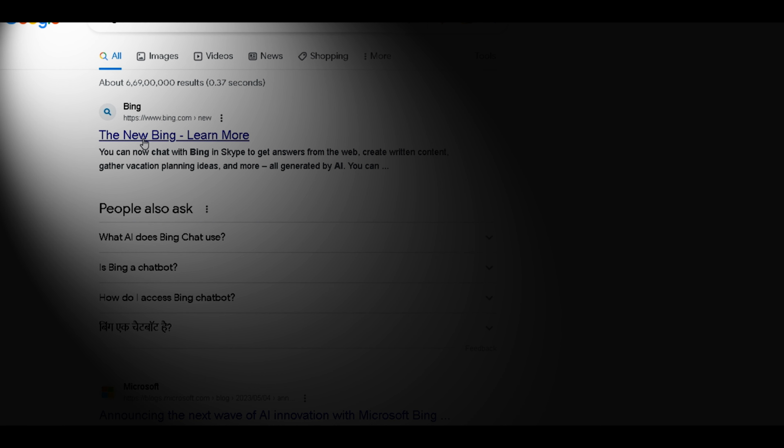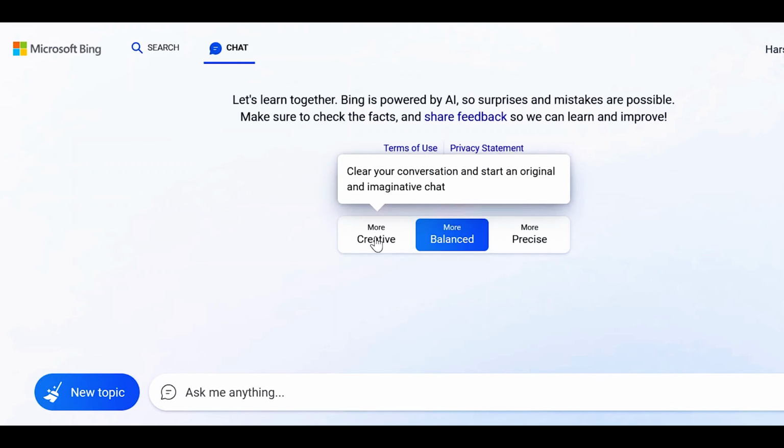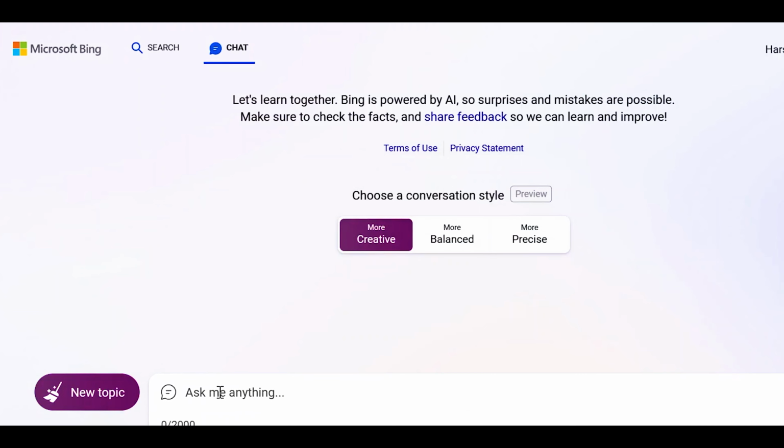First, go to Google and search for Bing Chat AI. This is the best tool to access all the powers of ChatGPT Plus without having to pay any subscription fee. Click on the more creative option to get the best results from this AI.